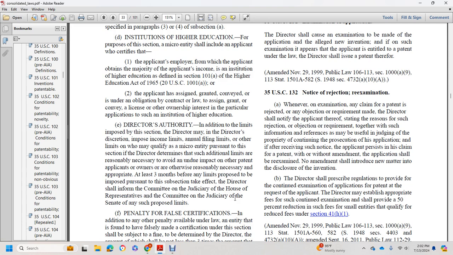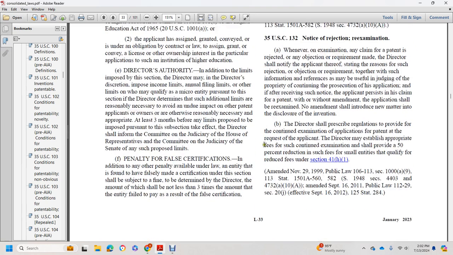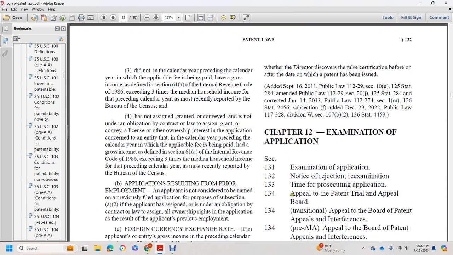Pursuant to this subsection, the director shall inform the Committee on the Judiciary of the House of Representatives and the Committee on the Judiciary of the Senate of any such proposed limits. Penalty for false certification: in addition to any other penalty available under the law, if a certification is found to be false, the director shall impose a penalty in an amount not less than 3 times the amount of any fee the applicant failed to pay as a result of the false certification, whether the director discovers the false certification before or after the date the patent has been issued. Chapter 12, Examination of applications.